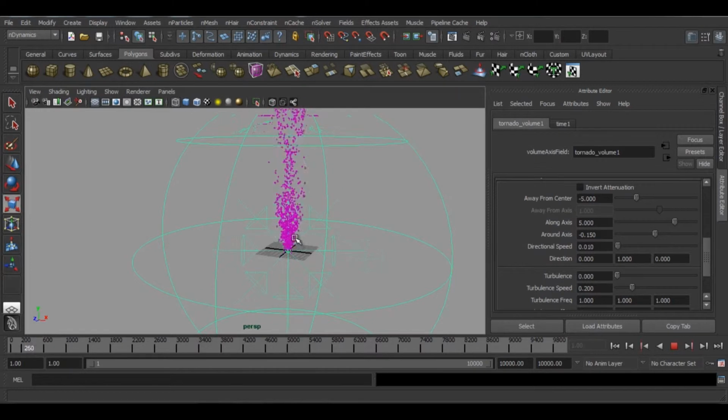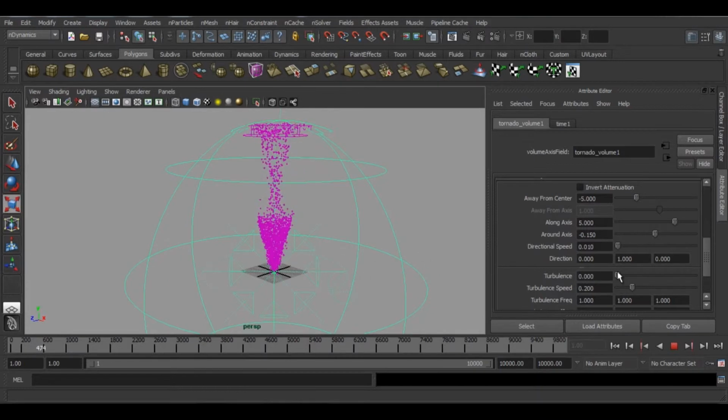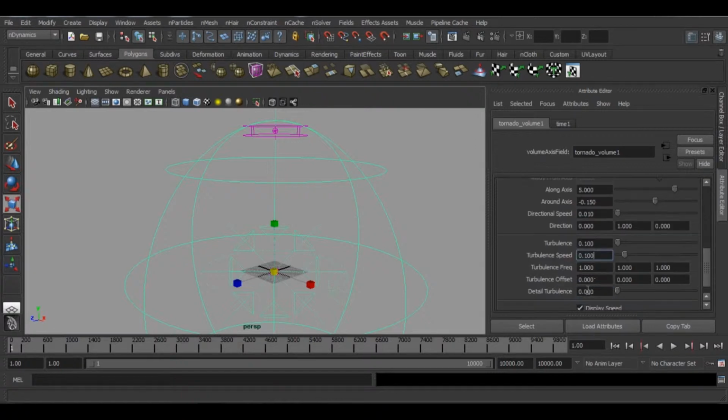You can see these are bouncing up and concentrating in the viewport. This is coming down pretty straight, so what we can do, we can add a bit of turbulence, 0.1, and the turbulence speed also 0.1. So let us see what we get now. Yeah, this is more like it.